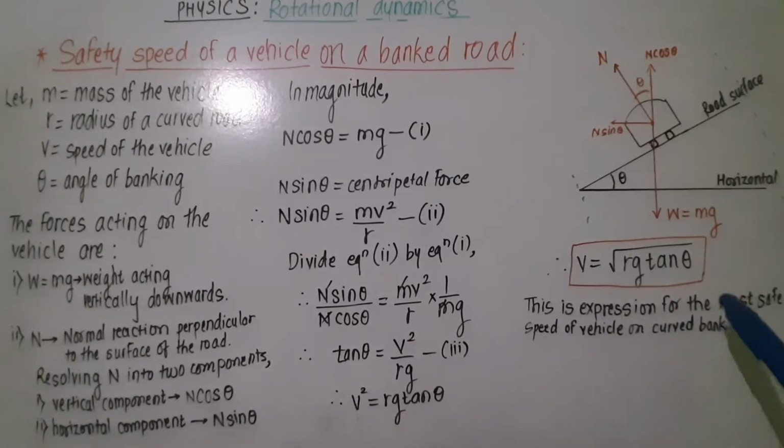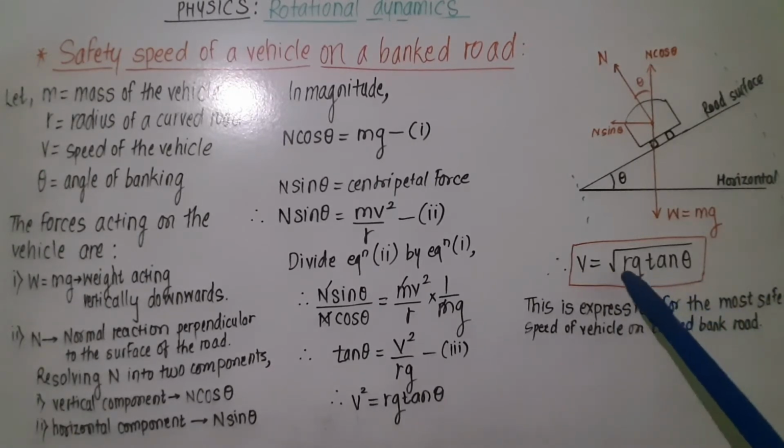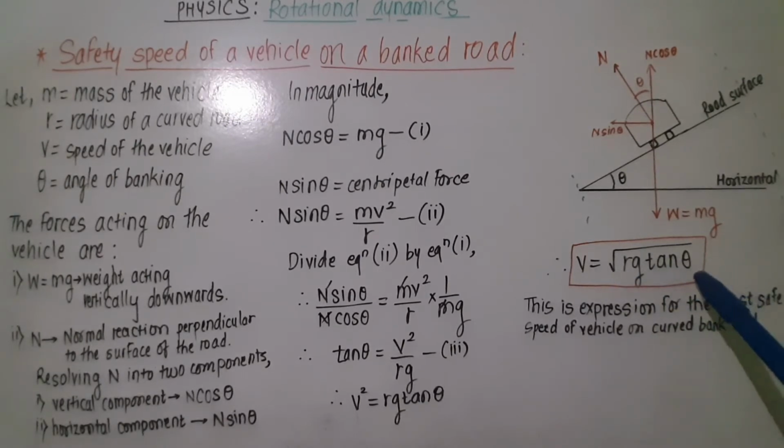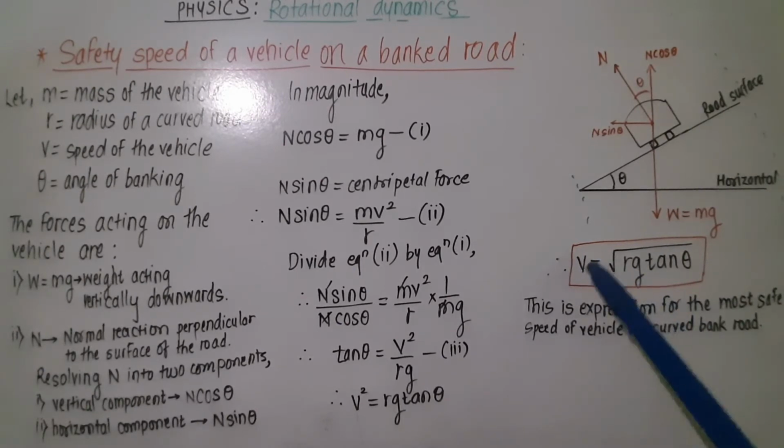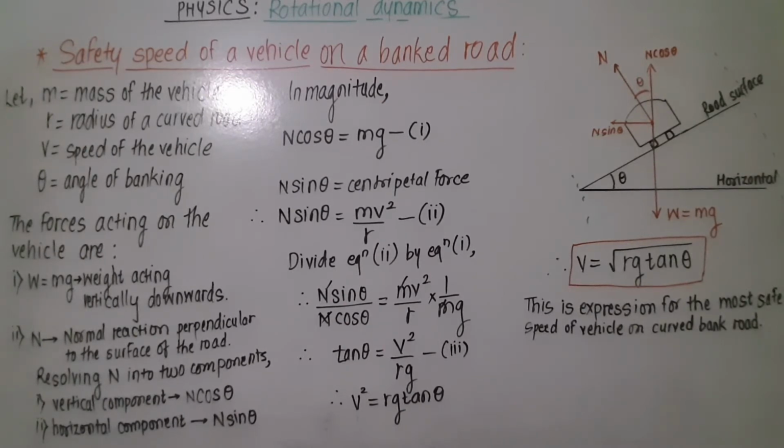This is the expression for the safest speed of a vehicle on a curved banked road when force due to friction is neglected. And it depends upon three factors: radius of the curved path, acceleration due to gravity, and theta, the angle of banking. For a given road, r and g are constant. So the safe speed of the vehicle depends upon theta, that is the angle of banking. And remember, no mass term is there. So the safe speed of a vehicle on a curved banked road is independent of the mass of the vehicle.